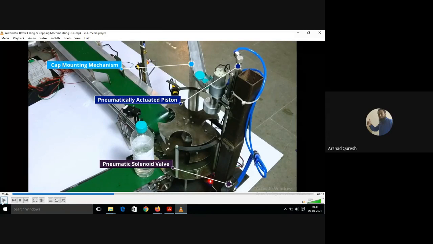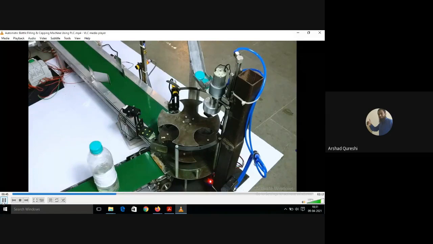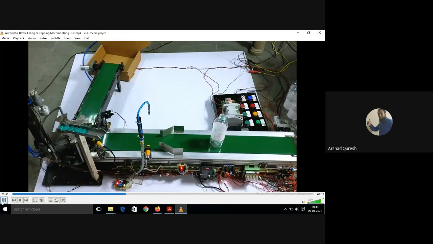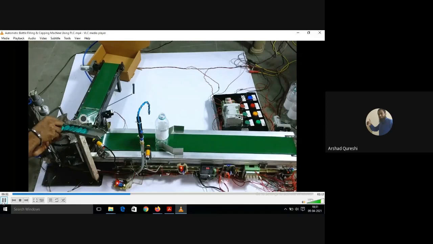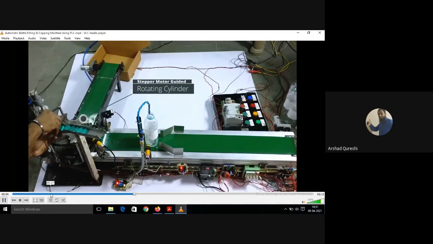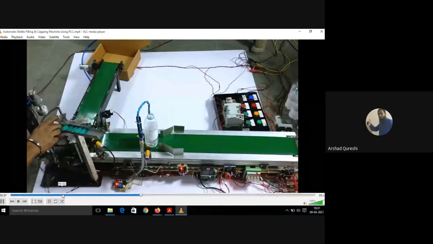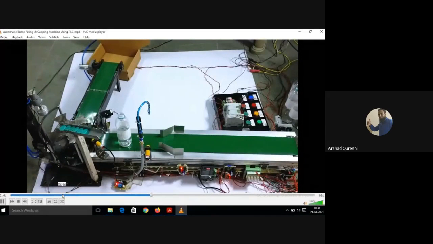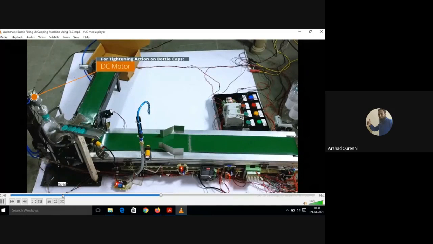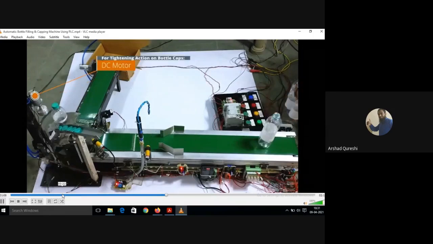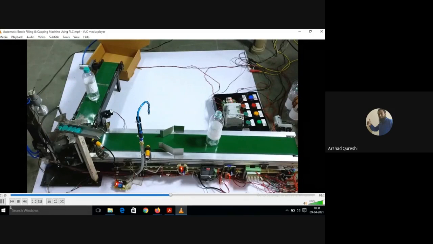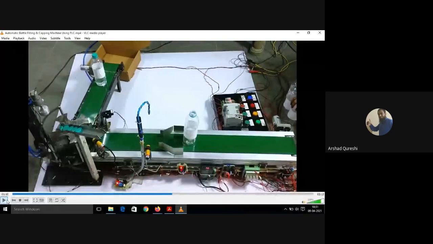And a DC motor is used for tightening the cap.